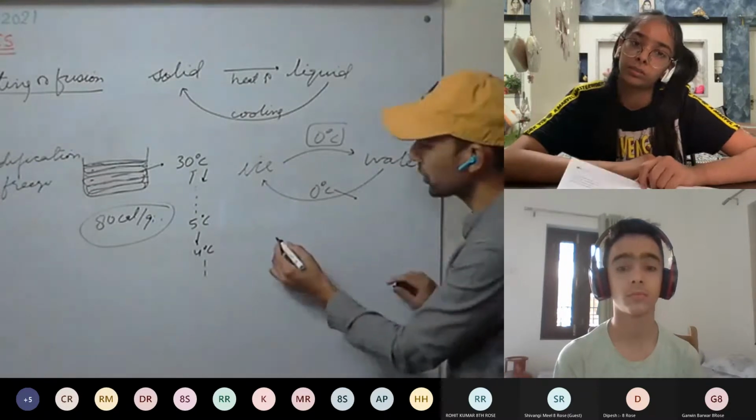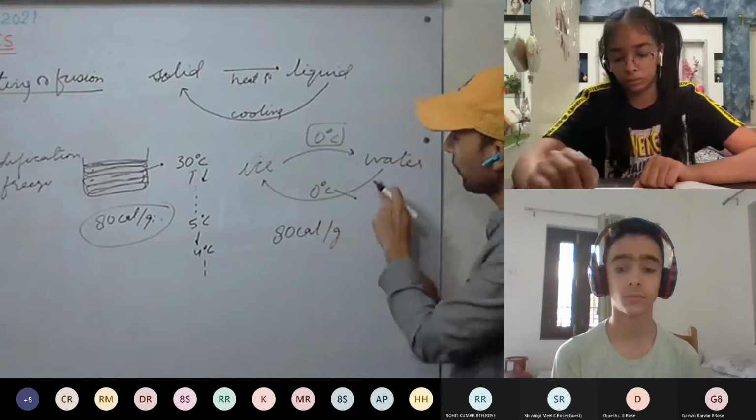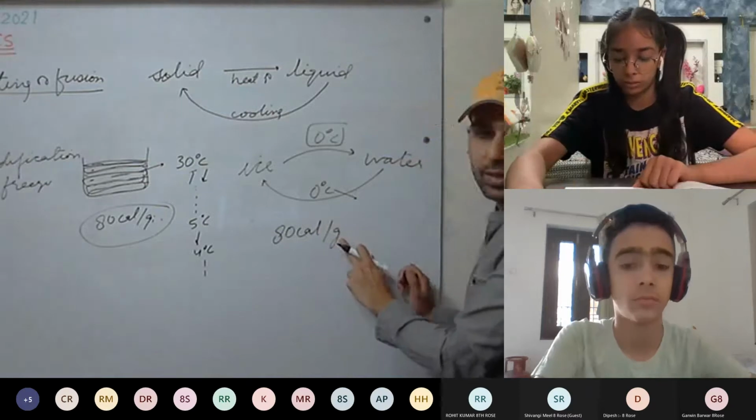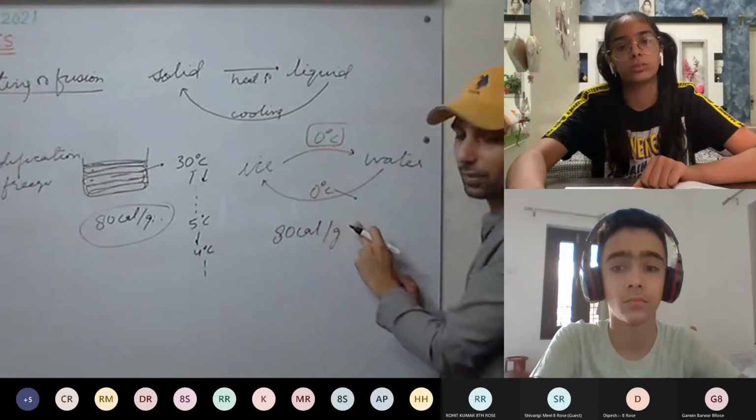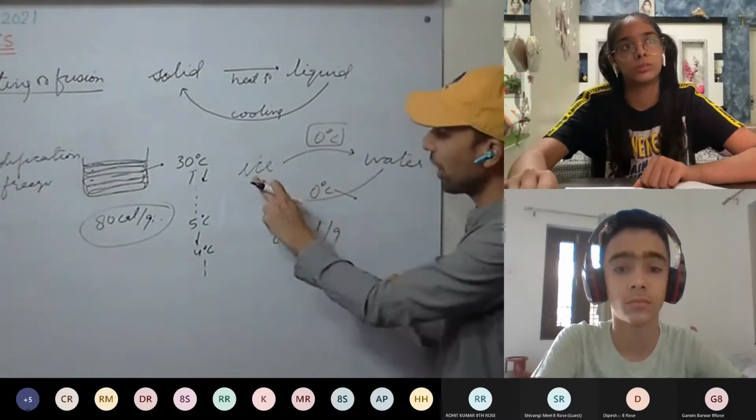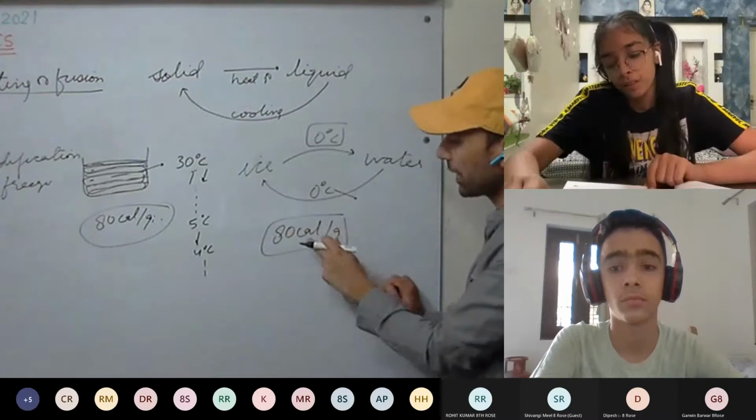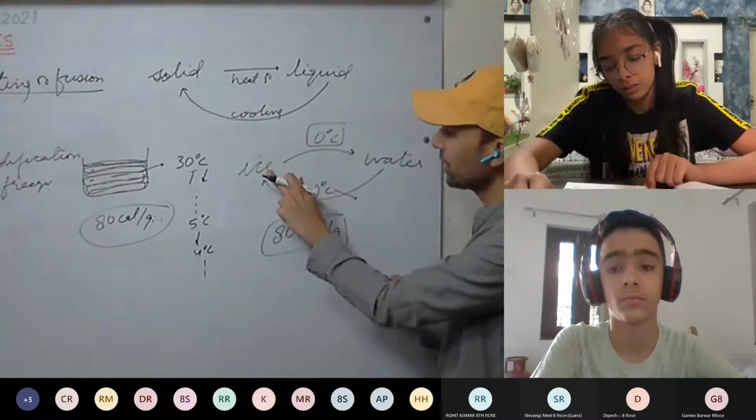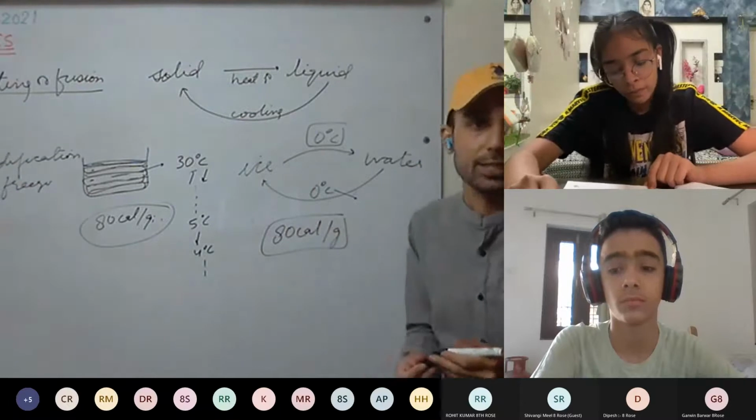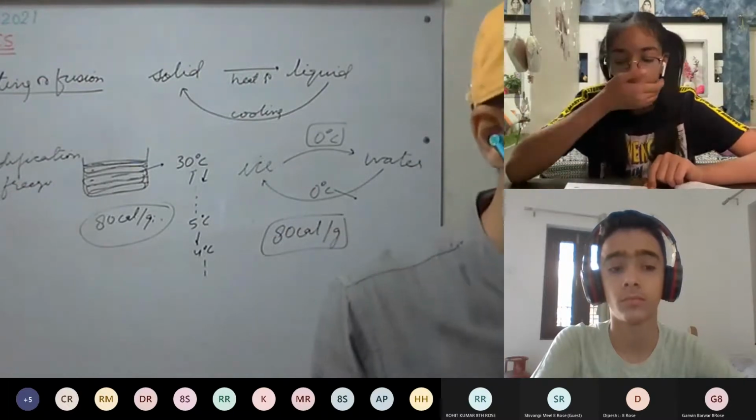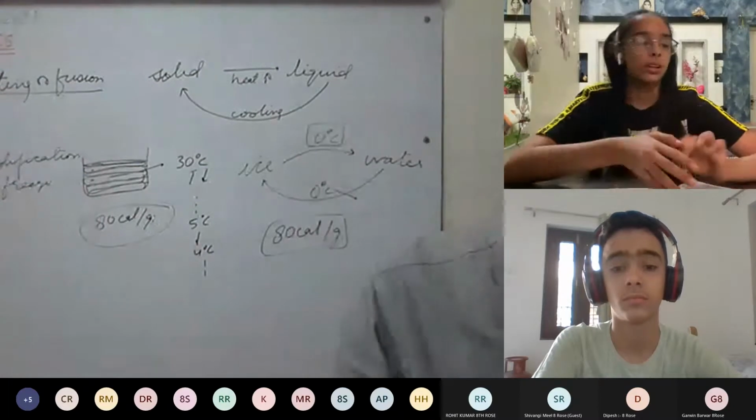For water, how much is it? 80 calorie per gram. If water releases this much energy per gram, it will convert into ice at 0 degrees Celsius. If we provide this much heat to ice, 80 calorie per gram at 0 degrees Celsius, the ice will convert into water. This is latent heat. Now we discuss something more on page number 14.